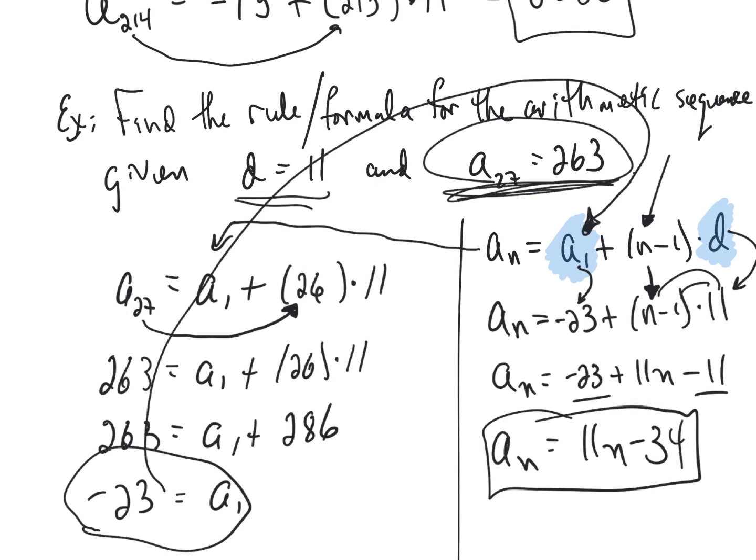So we're going to finish this video off with one last problem. Exactly the same instructions as the previous one, so I'm not going to waste your time writing all that out. It's simply going to say, find the rule or the formula for the arithmetic sequence given. And this time what we're going to be given is that the 10th term is 148. And the 44th term is 556. Okay? So again, two bits of information.